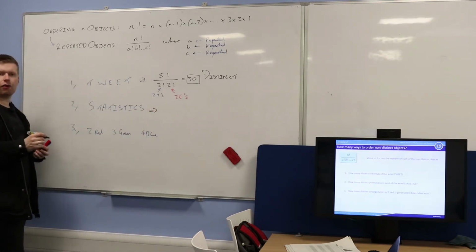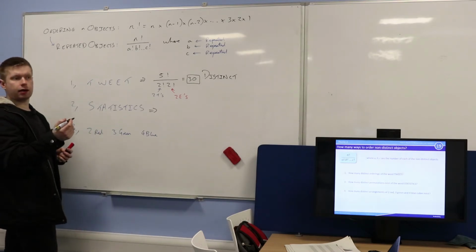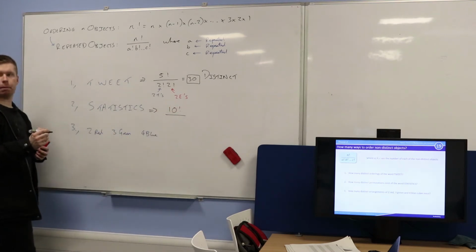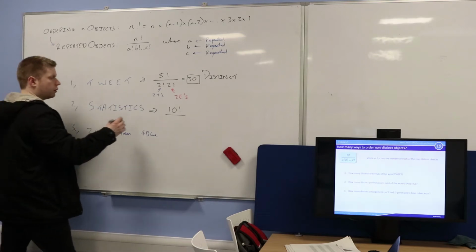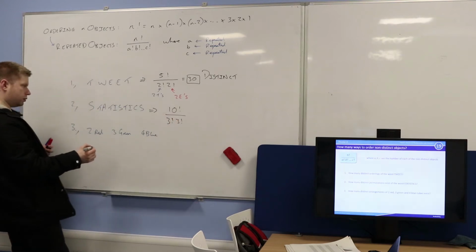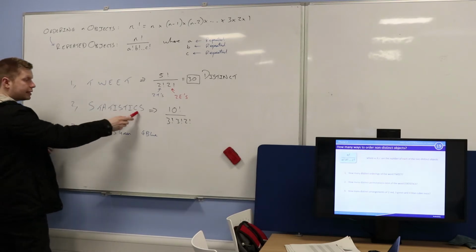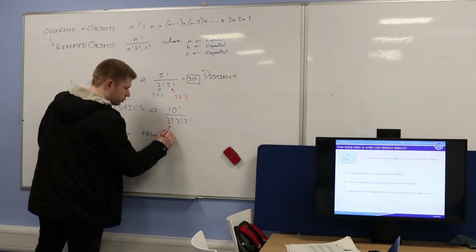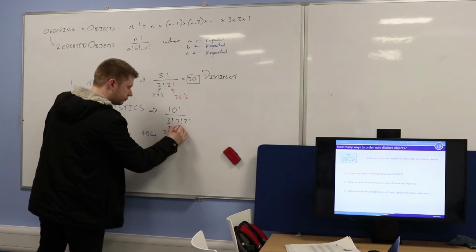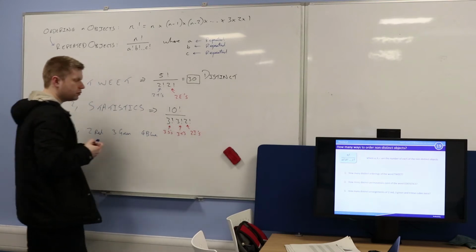Statistics. How many different ways are there of arranging those such that they're all distinct? Don't tell me the answer, tell me how you will get there. 10 letters, it's 10 factorial different arrangements, divided by 3 factorial times 3 factorial times 2 factorial. Good, because there are 3 S's, so we'll divide by those. There are 3 T's. Good, and 2 I's. Do you get the idea?